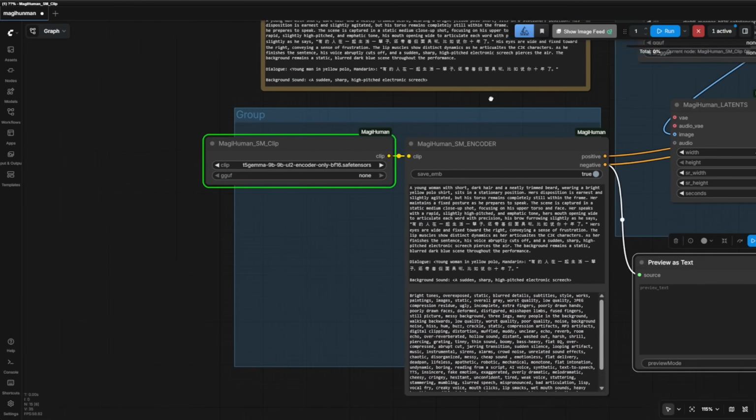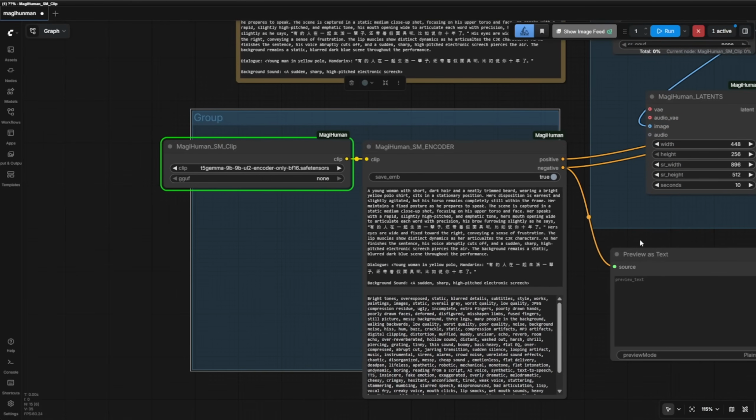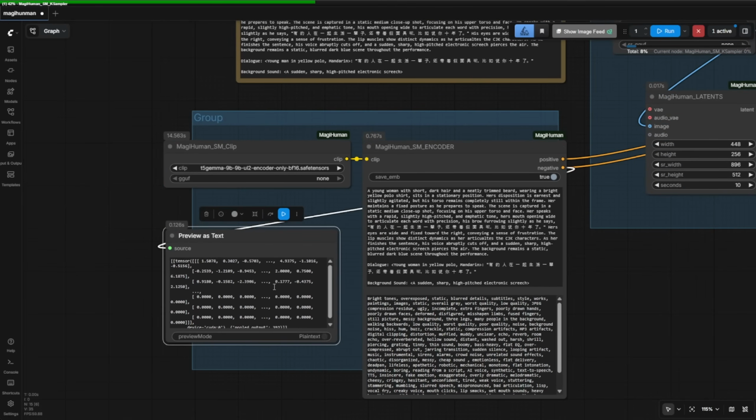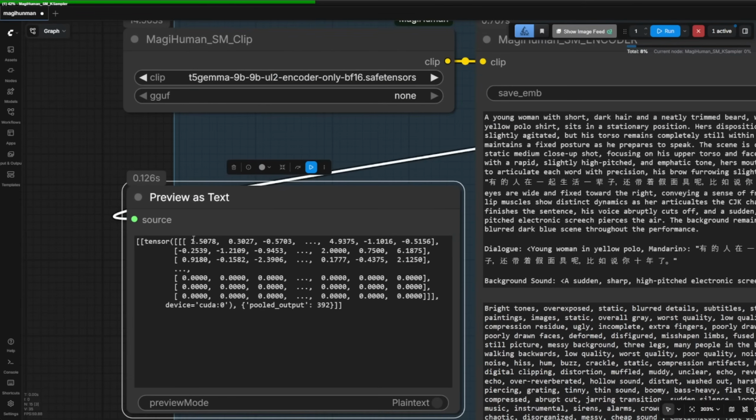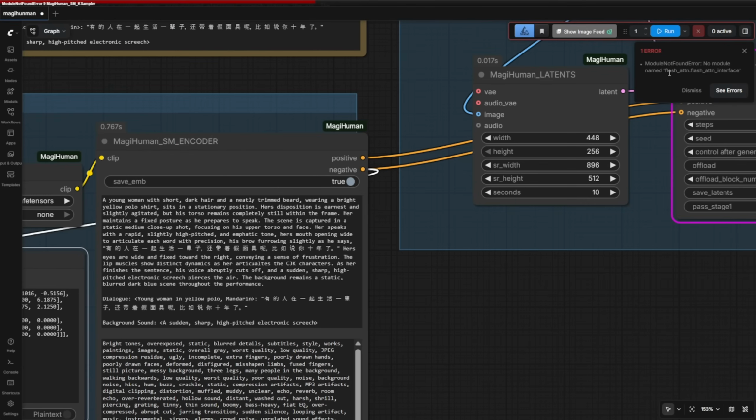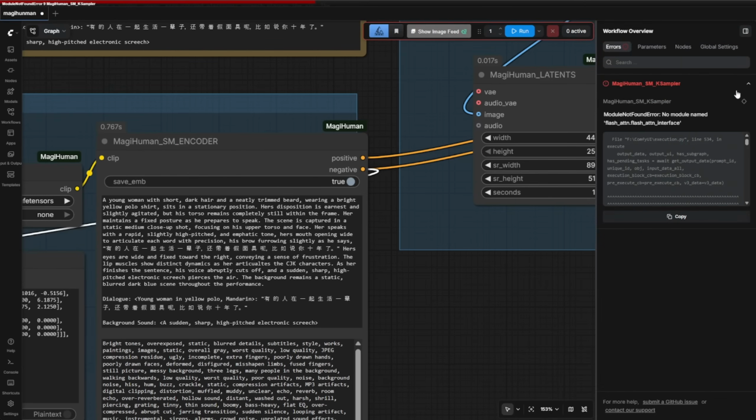Step by step, this group handles text encoding, showing tensor outputs from the T5 Gemma 9B models using default prompts. The MAGI Human Clip Encoder Loader is working. I hit an error. Need flash attention installed. My ComfyUI was fresh, so no flash attention. No big deal, we can fix that.